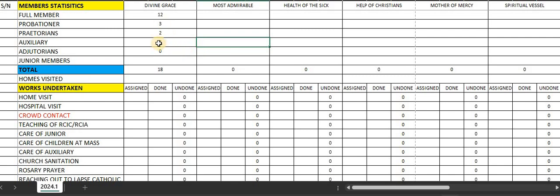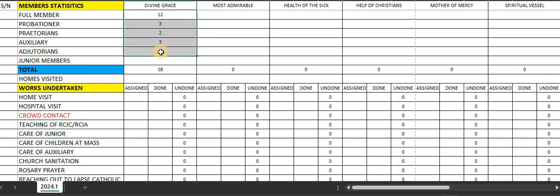You can see that this is automatically giving you the total. You already know that Praetorians are actually part of the full members on probationers, so they are not going to reflect. So 12 plus 3 is 15, plus 3 is 18, as you can see.